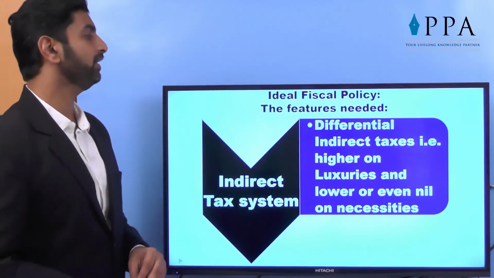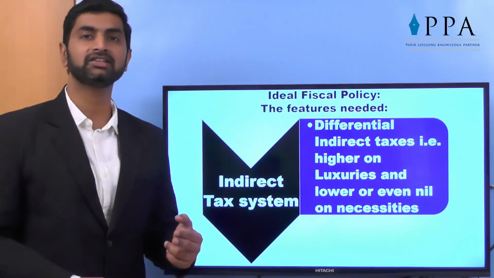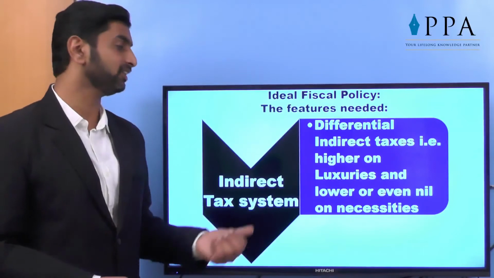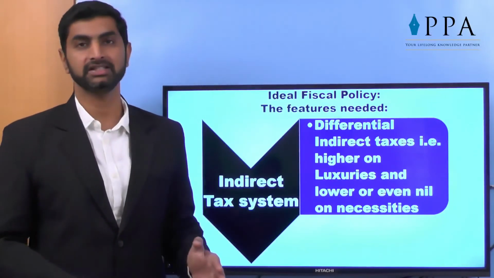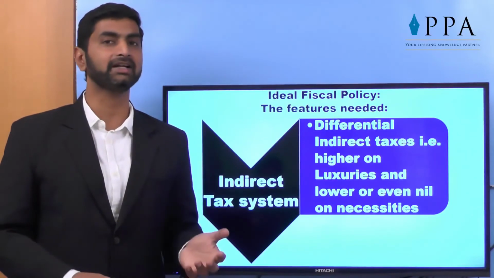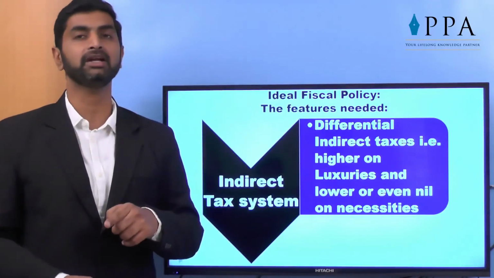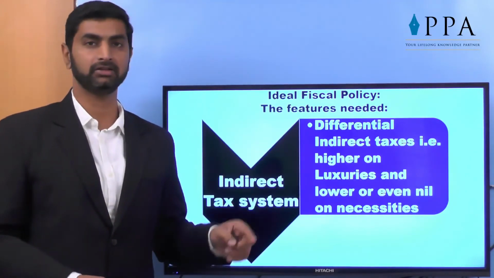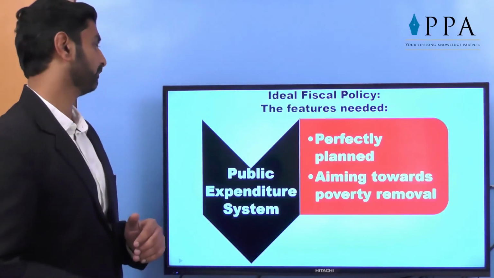The indirect system should have differential indirect taxes, that is, higher taxes on luxuries and lower or even no taxes on necessities. Indirect tax is a very dangerous tax. When we think about indirect taxes, it directly leads to inflation because the same rate is applicable to everyone in the economy. So it should be differential rates as per the products.